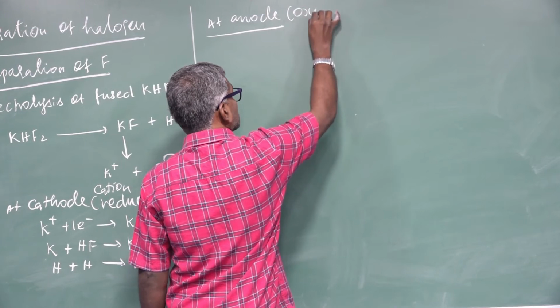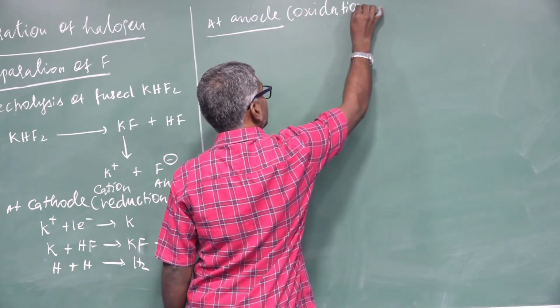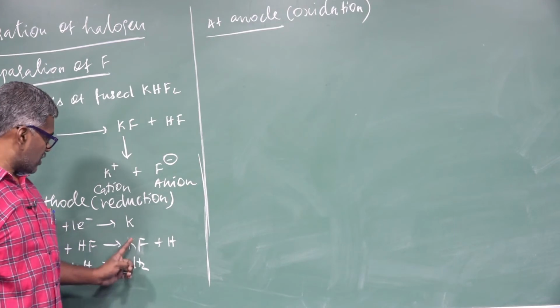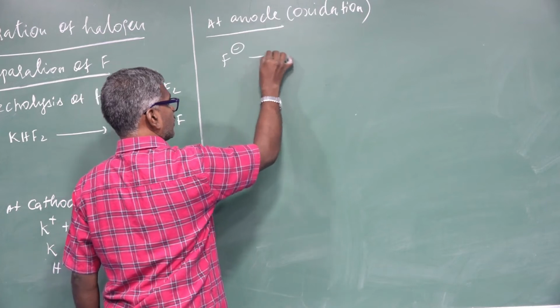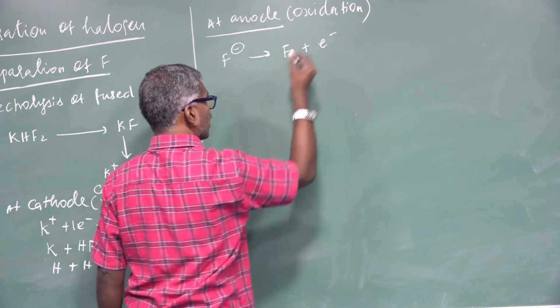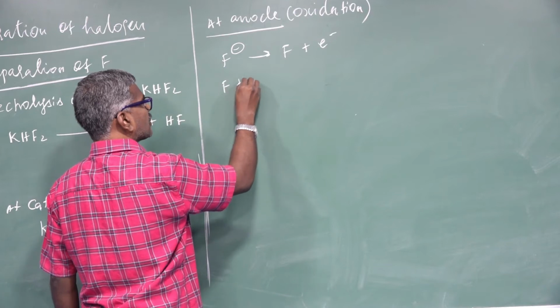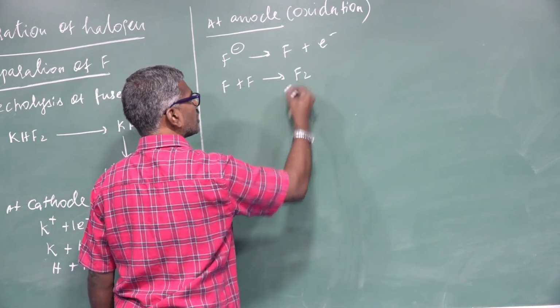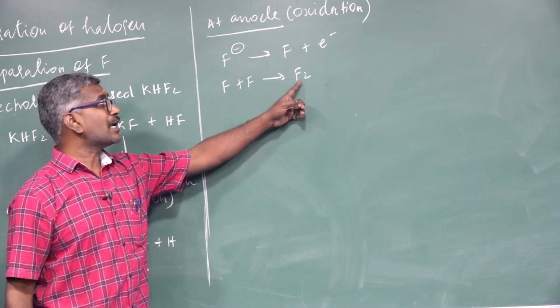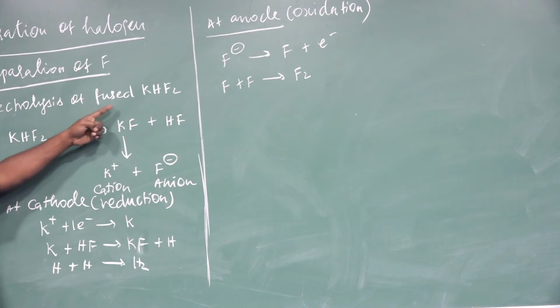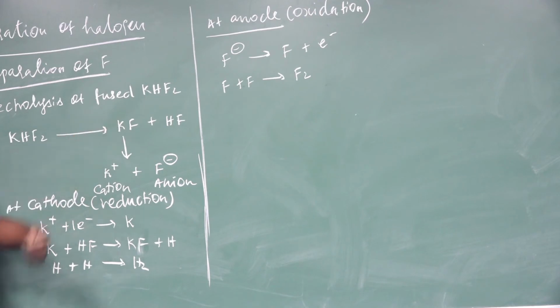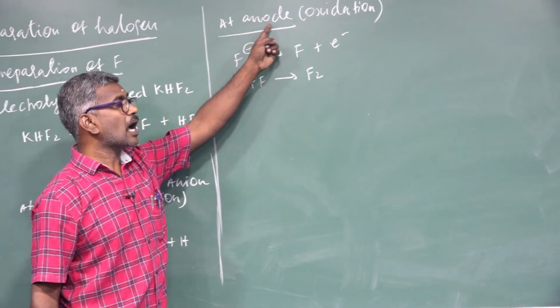At the anode, oxidation takes place, which is loss of electron. Which one? Fluoride. F minus loses an electron to give F. This is unstable and reacts with one more fluorine to form F2. Fluorine is liberated at the anode. One more question may be asked: in the electrolysis of fused potassium hydrogen fluoride, is fluorine liberated at anode or cathode? Here, fluorine is liberated at the anode.